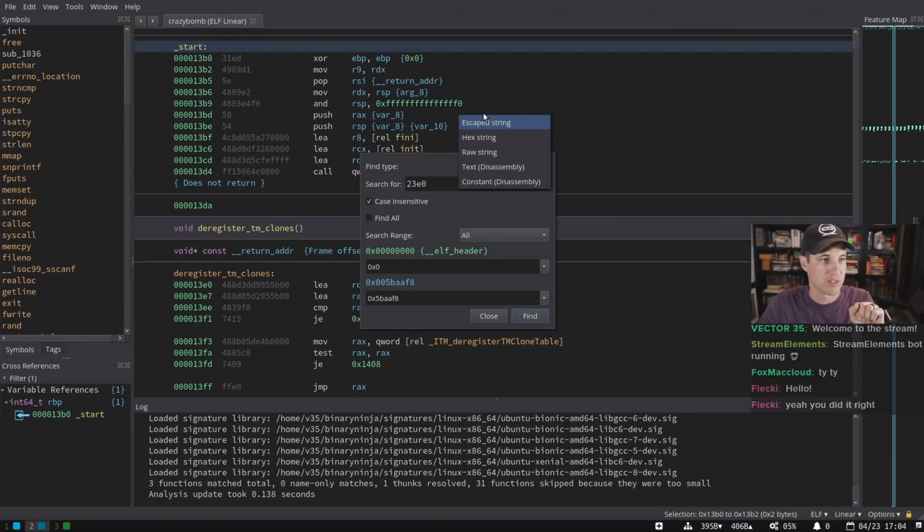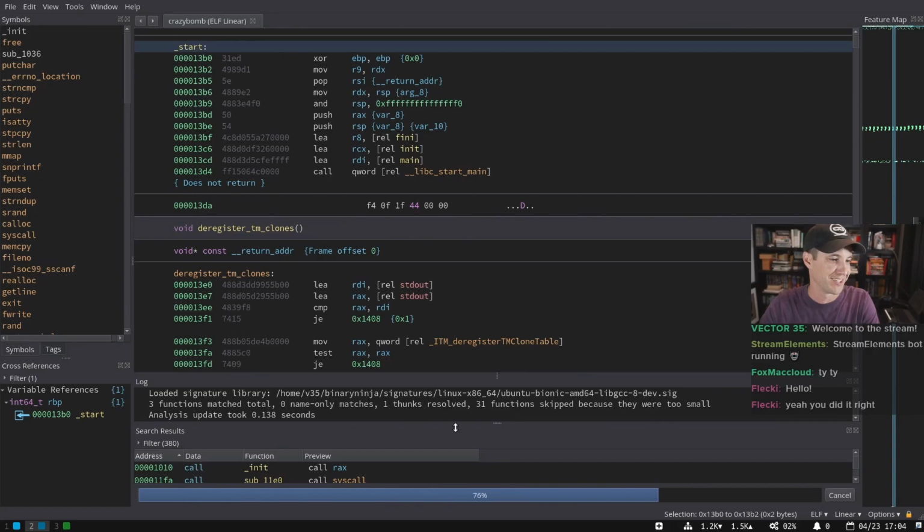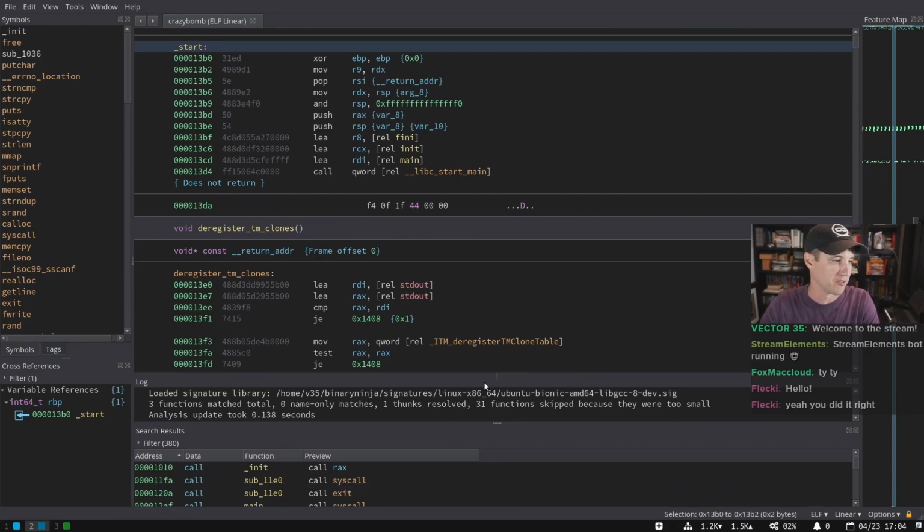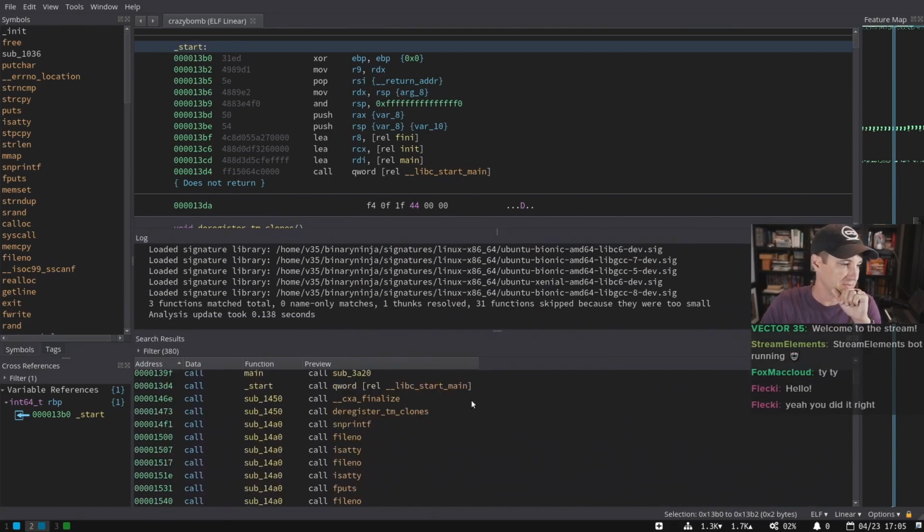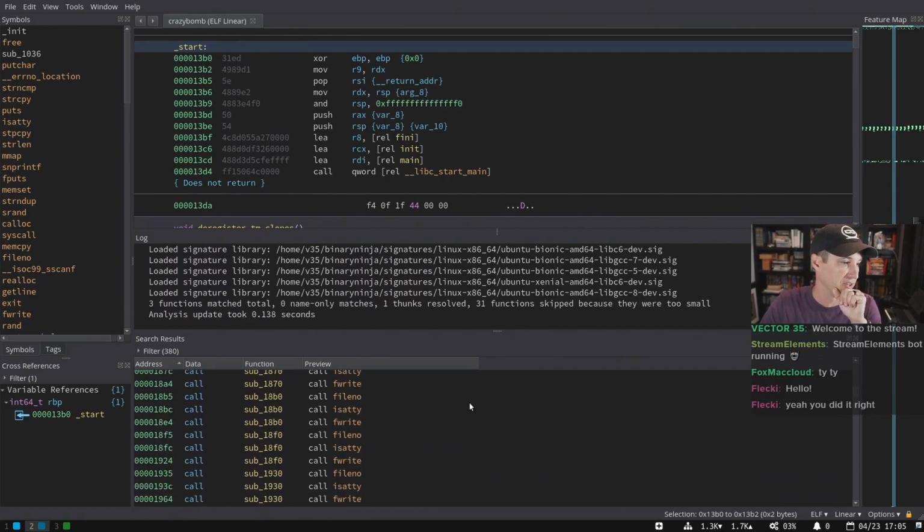That's one of the search features that we were considering that didn't make it into this one, but most of the other ones did. And the best one, the most important one, so if I just want to search for text disassembly and say I want to do, how about, what's an instruction that's not going to show up a million times, but let's just search for all the calls. So I'm going to look for calls, and we're just going to find them all. And we'll see how big this binary is. Sorry, so we're literally searching all the text output for all of this binary, every call that it makes, right?